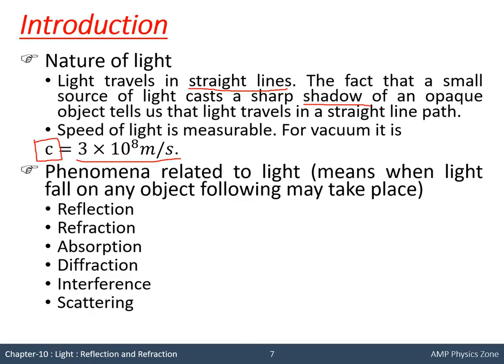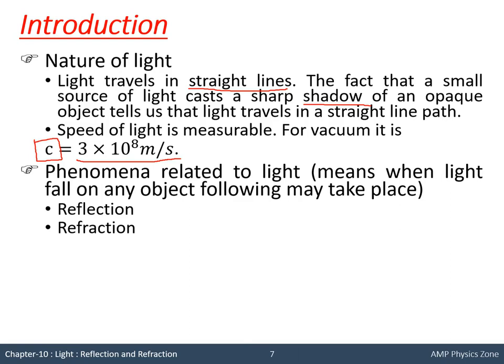Now, phenomena related to light: when light falls on any object, which phenomena will take place, what will happen. So different phenomena are there. I have listed some here: reflection, refraction, absorption, diffraction, interference, scattering. Some of these phenomena depend on the particle nature of light, some depend on the wave nature of light. That we will see. Right now in this chapter we will deal with only 2, so I am erasing the 4 below. Reflection and refraction we will deal with in this chapter.